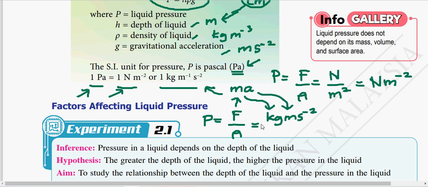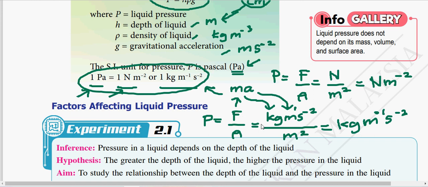So that is the unit for force divided by the area. Area is m squared. We can bring m squared up, so it becomes kg m negative 1 s negative 2. That is how we get the unit. Hopefully you can understand this part. Just playing with the formula.